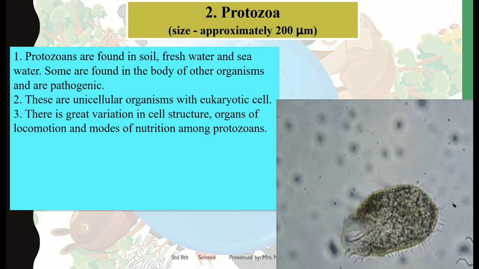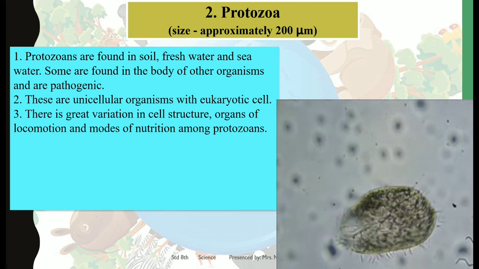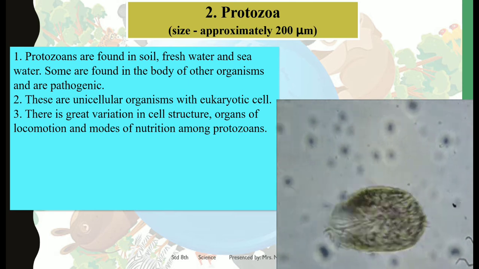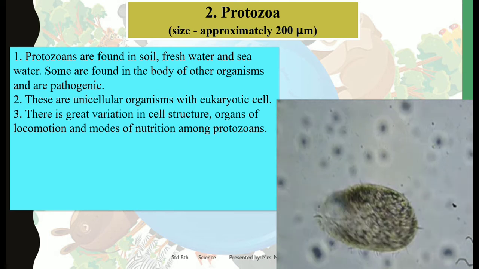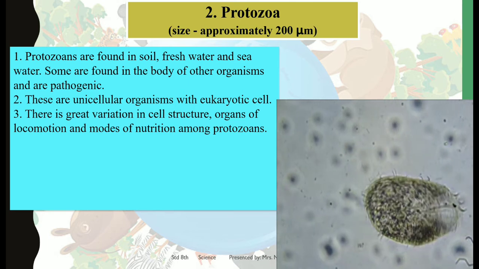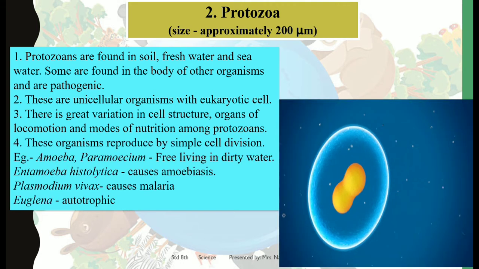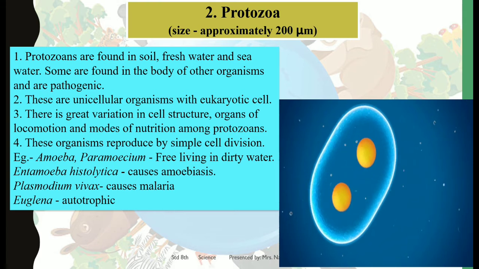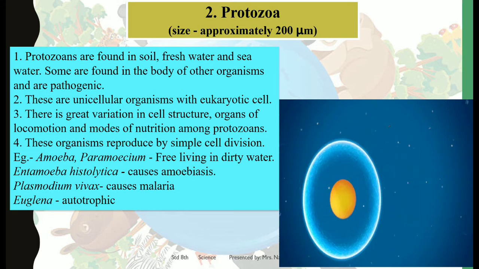So these are unicellular organisms with a eukaryotic cell. There is a great variation in cell structures here because organs are there for locomotion and mode of nutrition among protozoa. Okay, they have these organs in them. Next, how do they reproduce? They reproduce by simple cell division that you can see here. Examples of protozoa are amoeba and paramecium. They are free living in dirty water.